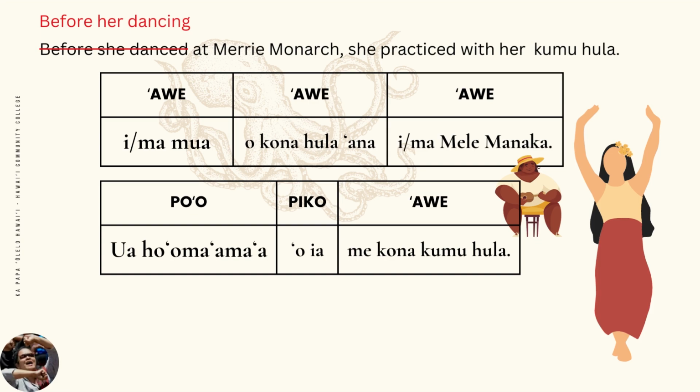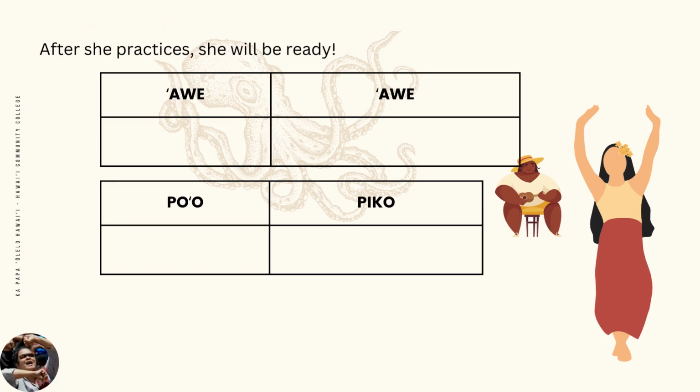Now let's practice using our other Iʻoa Henua, after. After she practices, she will be ready. Like the previous example, this sentence has two parts: after she practices, and she will be ready. The main sentence is she will be ready, preceded by an ave phrase, after she practices. This phrase is considered an ave because it can actually move to the back of the sentence. She will be ready after she practices.